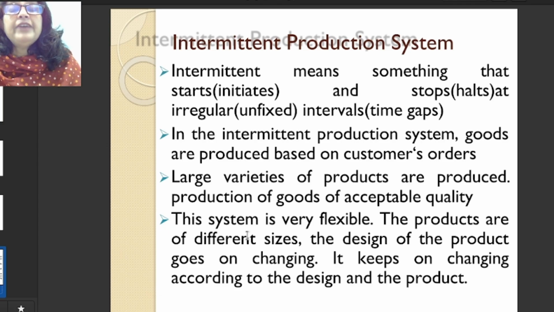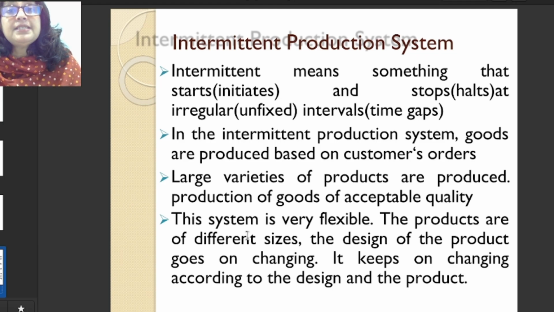And here the varieties are more. Large varieties of the product are manufactured, and as we take a stop or halt in between the process, the variety of the product is more. We can say variety of product is more and the volume is less.